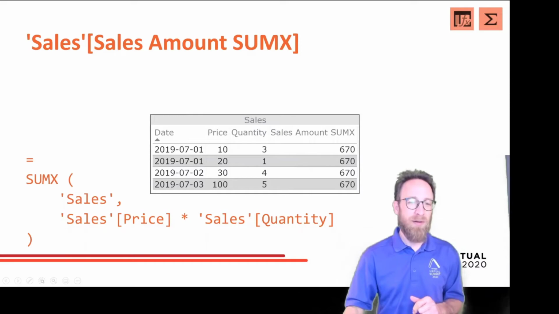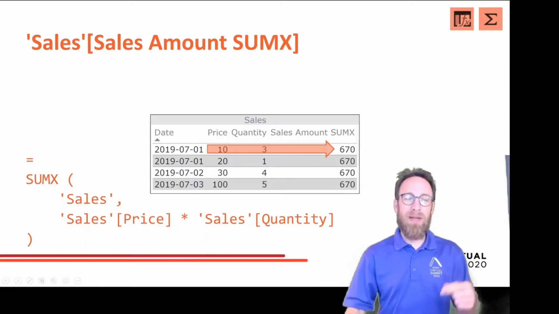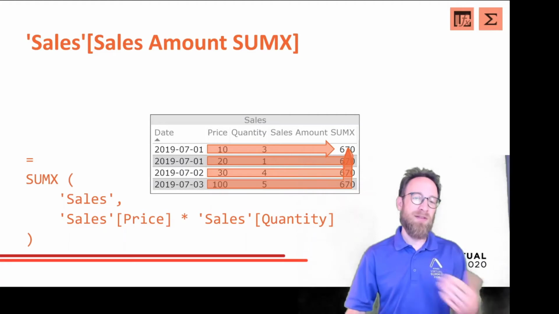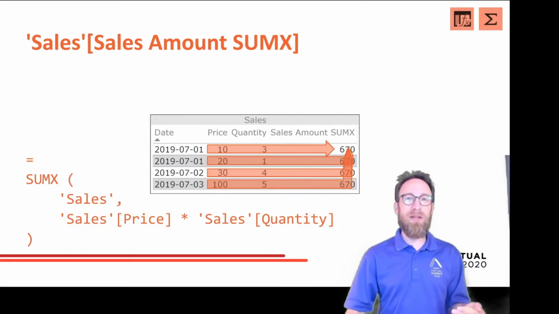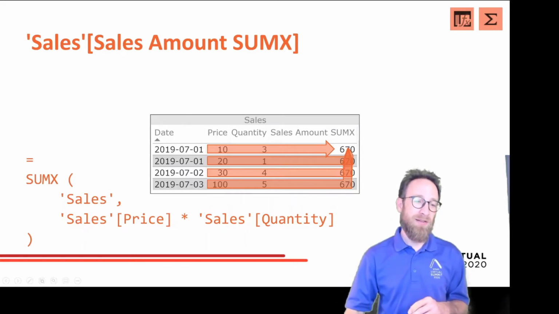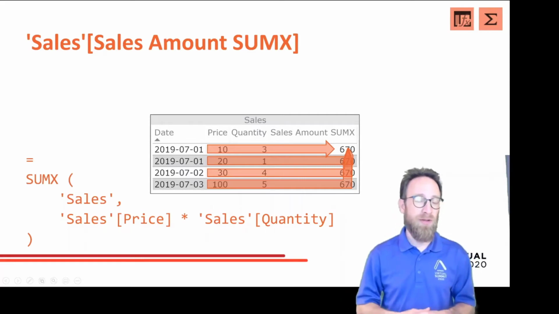So the sales table for this iterator is the whole sales table, so all 4 rows. That means when it's calculated for the first row, it takes 10 times 3 plus 20 times 1 plus 30 times 4 plus 100 times 5. And this ends up at 670. And the same is then repeated for the next row. The next row is also iterating over the whole sales table, because the sales table in this iterator function is not influenced by the current row.